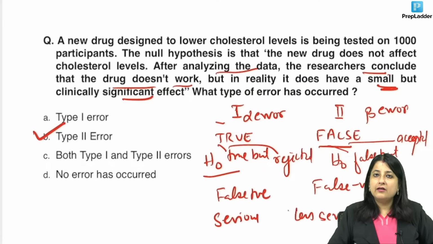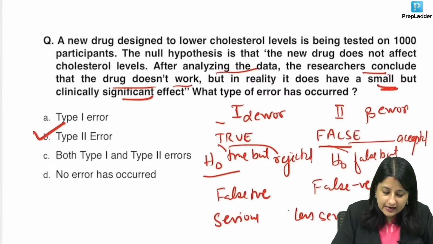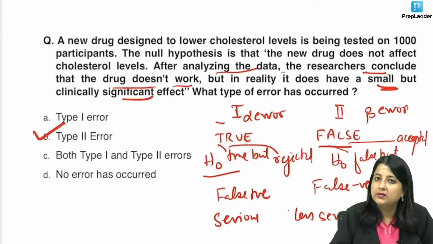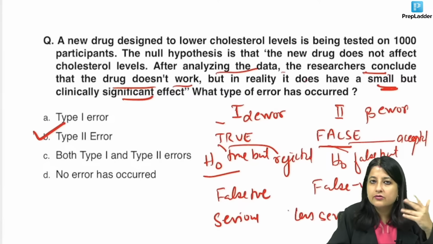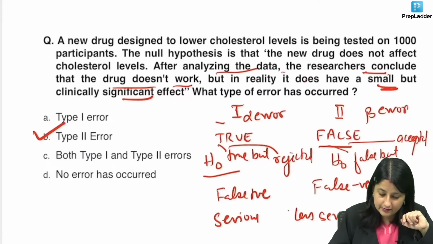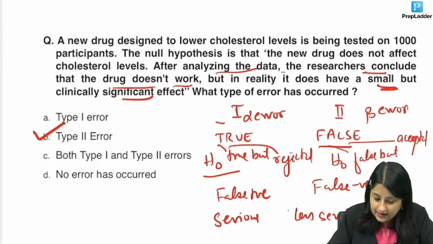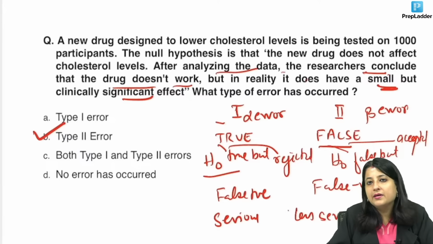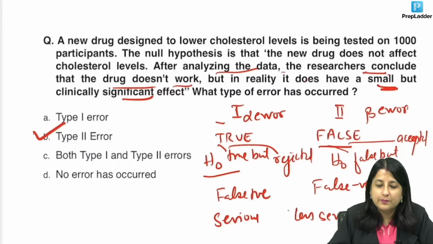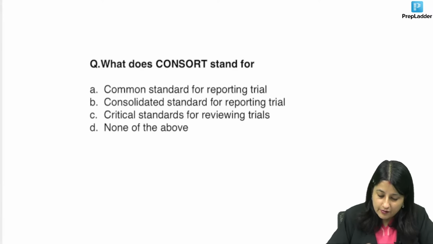Okay, what was written in this? It was written that after analyzing, researchers concluded that the drug doesn't work. Okay, the drug doesn't work. But in reality, it does work. So in reality, H0 is false. But we've not been able to show that. In the clinical trial, I couldn't show that. So this is which type of error? Type 2 error. Alright, anyone got this question? And the chances of committing a type 1 error is given by, guys, p-value. Okay, alright, one more question.